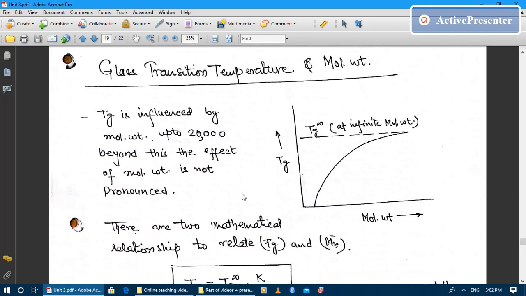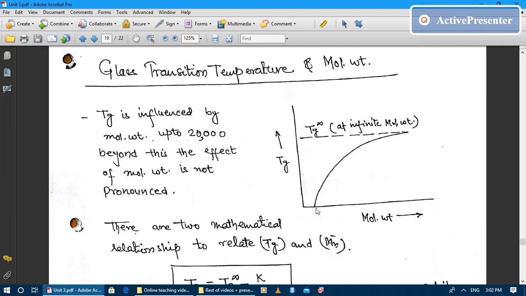Now there is some type of relationship between the glass transition temperature and the molecular weight of the polymer. Here you can see the graph between Tg versus molecular weight. If you increase the molecular weight, the glass transition temperature is going to increase. Why is it going to increase? Because the higher the molecular weight, the greater the entanglements among the polymer chains, and the lower the mobility of the polymer chain. So by increasing the molecular weight of the polymer, we are indirectly reducing the mobility of the chain, and reducing the mobility of the chain means we will be increasing the glass transition temperature.